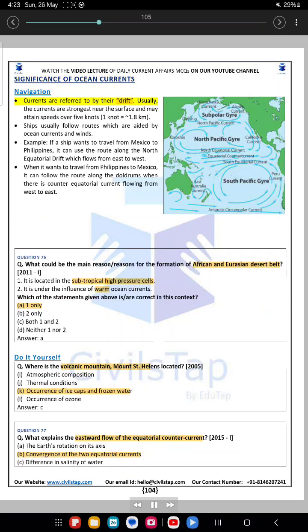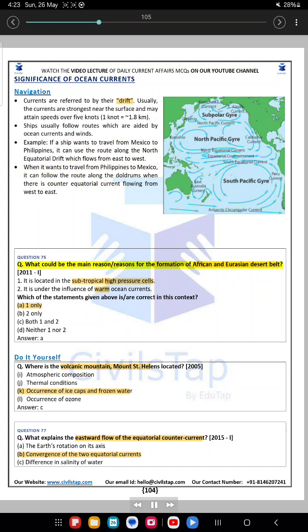Significance of ocean currents. Navigation: currents are referred to by their drift. Usually, the currents are strongest near the surface and may attain speeds over 5 knots, where 1 knot equals 1.8 kilometers per hour. Ships usually follow routes which are aided by ocean currents and winds. Example, if a ship wants to travel from Mexico to the Philippines, it can use the route along the north equatorial drift, which flows from east to west. When it wants to travel from the Philippines to Mexico, it can follow the route along the doldrums, where there is a counter-equatorial current flowing from west to east.